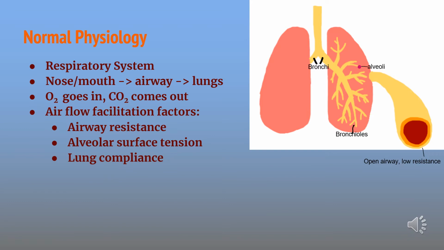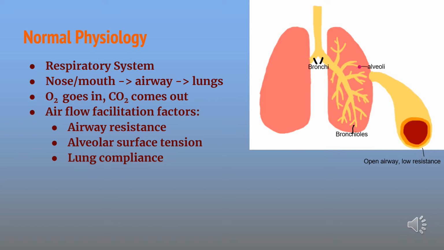To understand asthma, we must first understand the normal function of the system that it affects, which is the respiratory system. In normal physiology, air enters through the nose or mouth and passes through the airway and into the lungs. As we inhale, we bring oxygen into our bodies, and as we exhale, we let carbon dioxide escape, which is typically a passive process. Our airways are made up of the nose and mouth, pharynx, larynx, trachea, bronchi, and the branching bronchioles. Alveoli, which are found at the end of the bronchioles, are small pouches lined with squamous epithelial tissue, and they are the location in the respiratory system where oxygen and carbon dioxide exchange occurs.